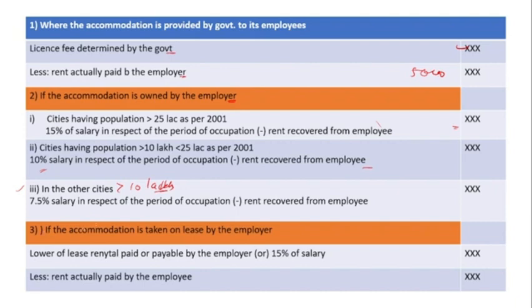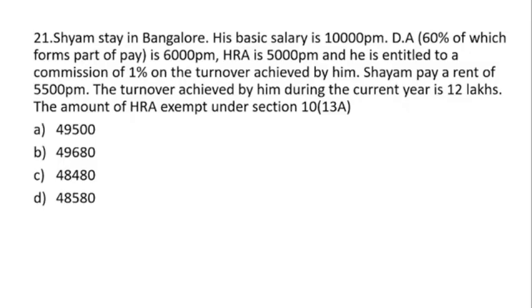Then our condition number 3: if the accommodation is taken on lease by the employer, he does not own the accommodation. In that case, the lower of the lease rental paid or payable by the employer, or 15% of the salary, less the actual rent paid by the employee. So here is a format, you can go through it, and you can take a screenshot of that. Let's move ahead with another question.